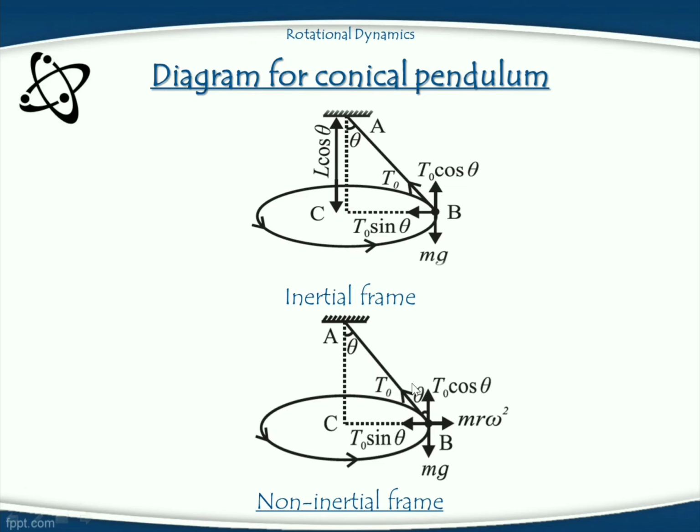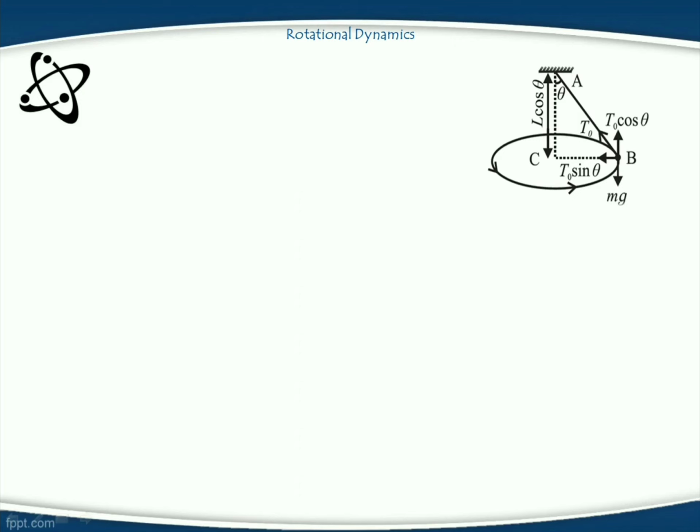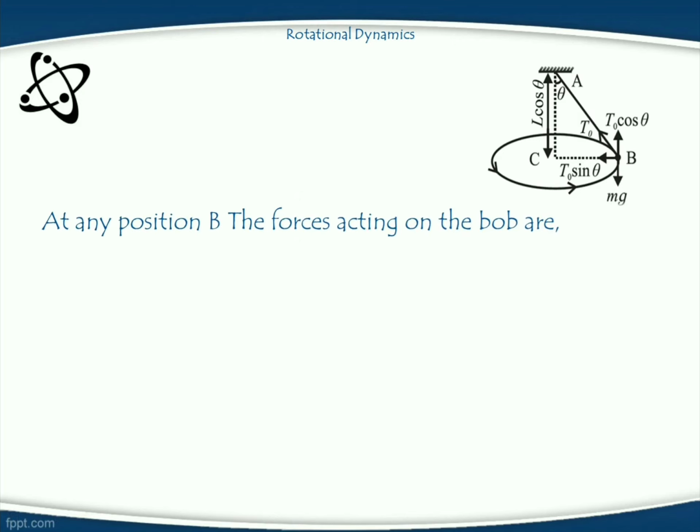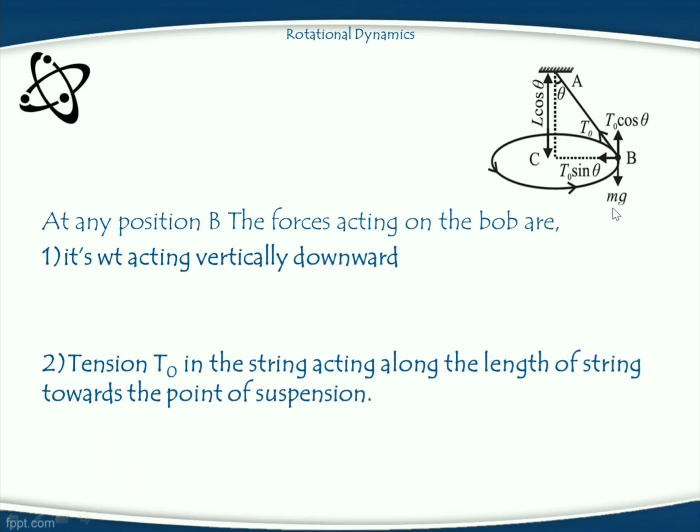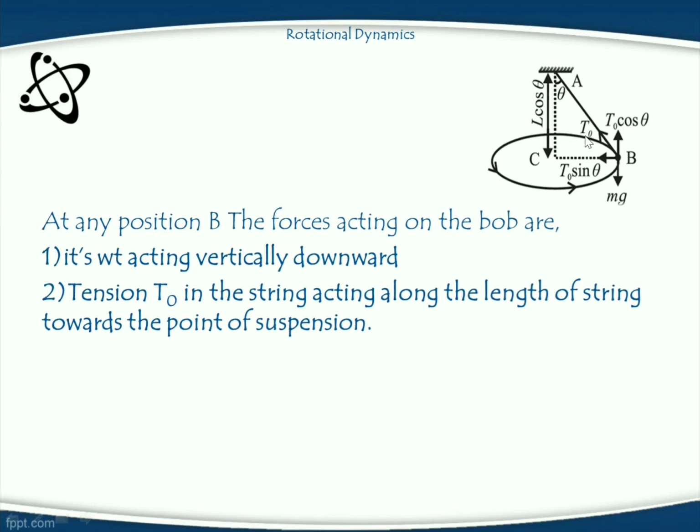And when the conical pendulum works in a non-inertial frame, the horizontal component T0 sin theta is balanced by the centrifugal force, which is along the radius and away from the center. From this diagram, we can say that when the bob performs horizontal circular motion, then at any position B there are forces acting on this bob. The first force is its weight, which acts vertically downward, and the second force is T0, that means tension along the length of the string towards the point of suspension.